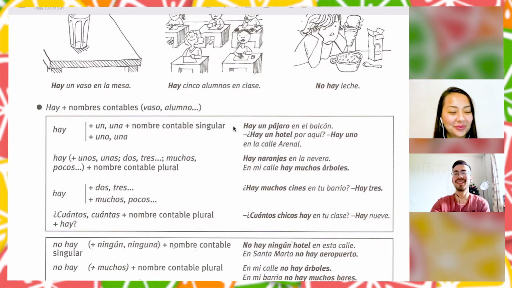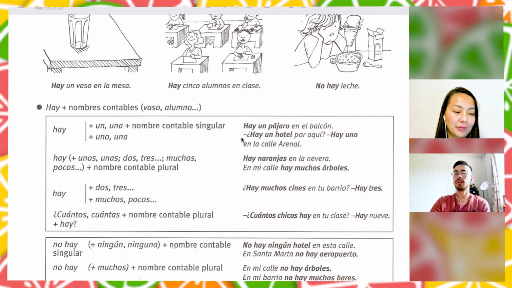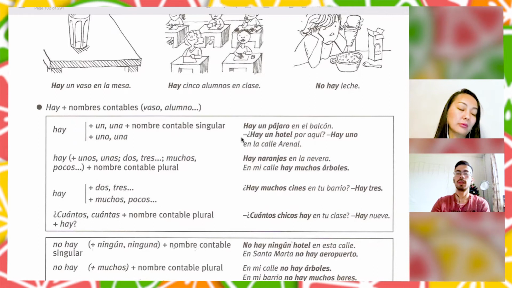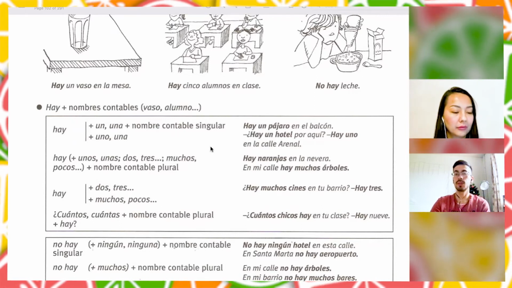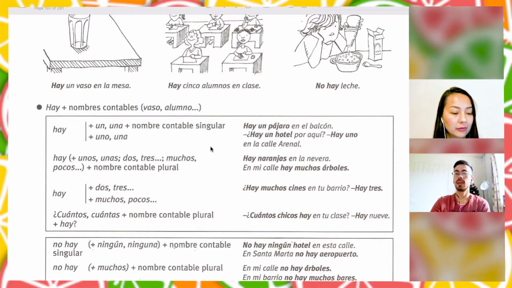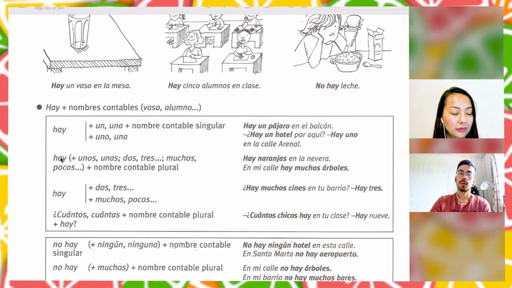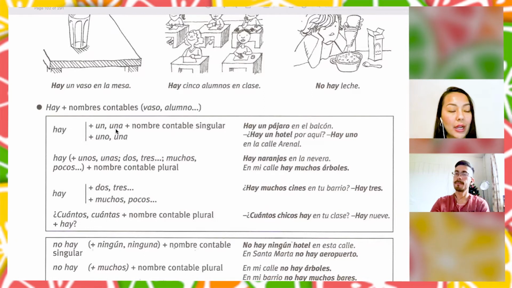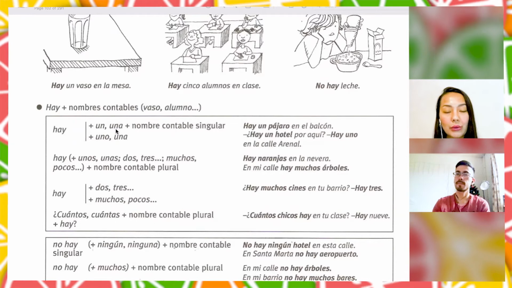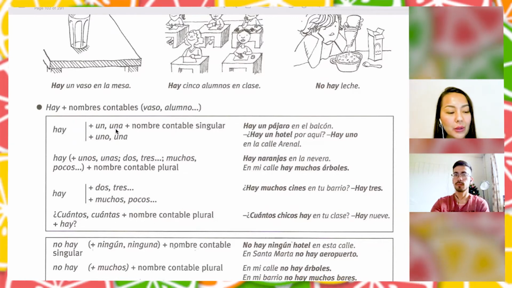Yes. Okay. Hay un hotel aquí. Is there any hotel near here? Hay un hotel en la calle Arenal. There is one in Arenal street. So we can also use numbers, right? So we can use articles. Guys, I would like to remind you what we call countable and uncountable nouns.